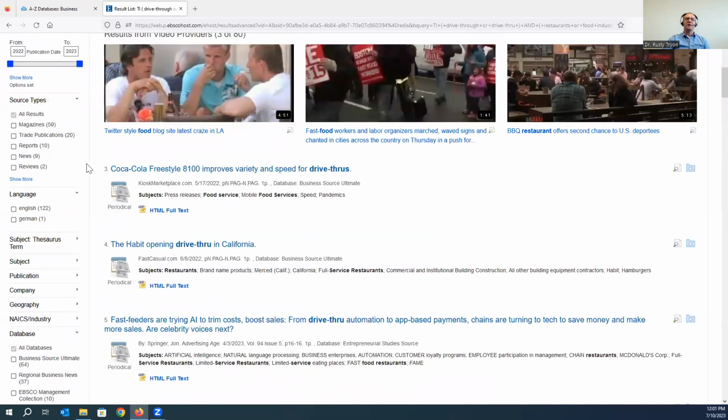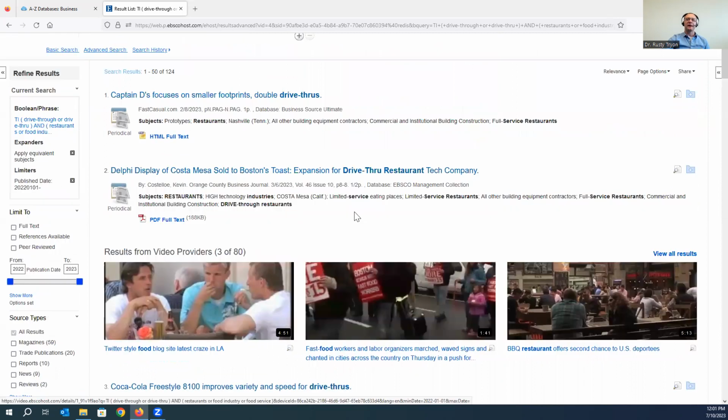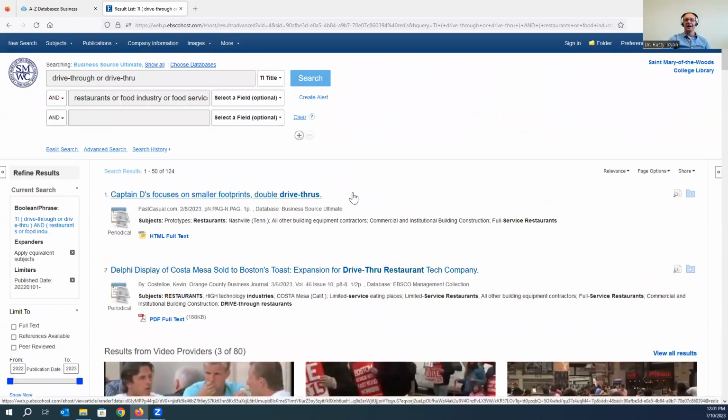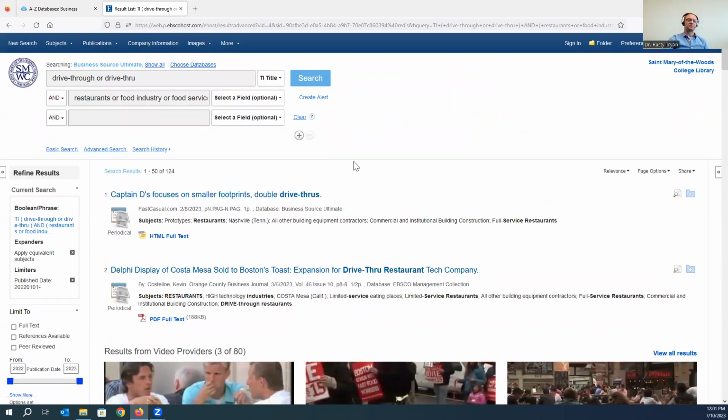Now, one of the things that I noticed as I look through this list is that none of these appear to be academic in nature. They seem very much like trade magazines, trade publications, which is all well and good. It's still good information and much more reliable than what we might find just by searching on the web. But looking at the assignment instructions, we need to have one scholarly source.